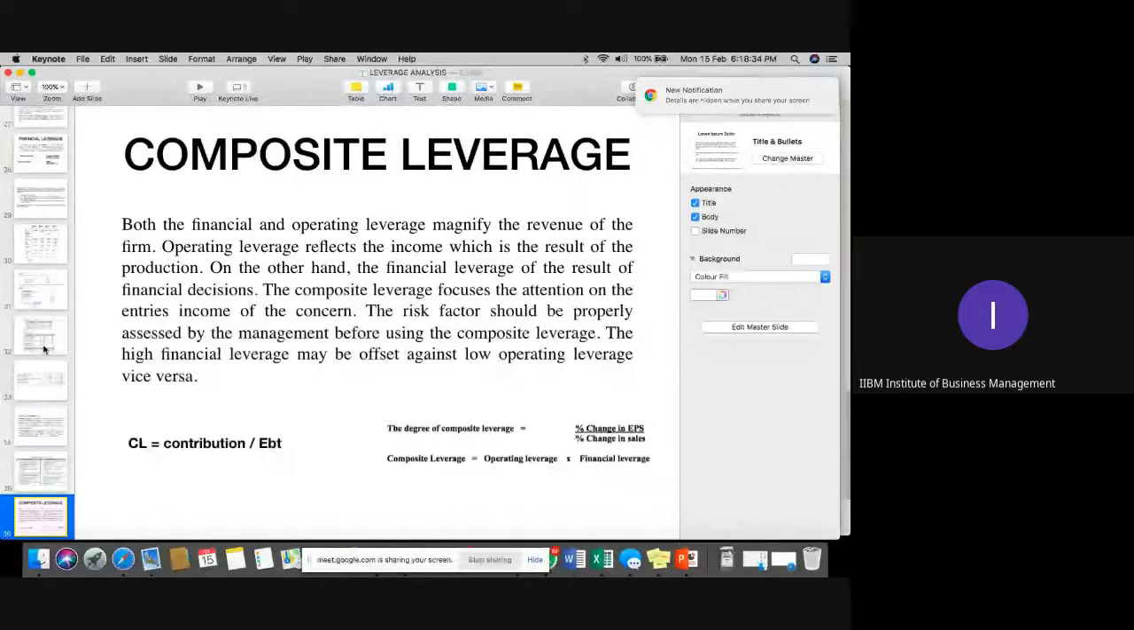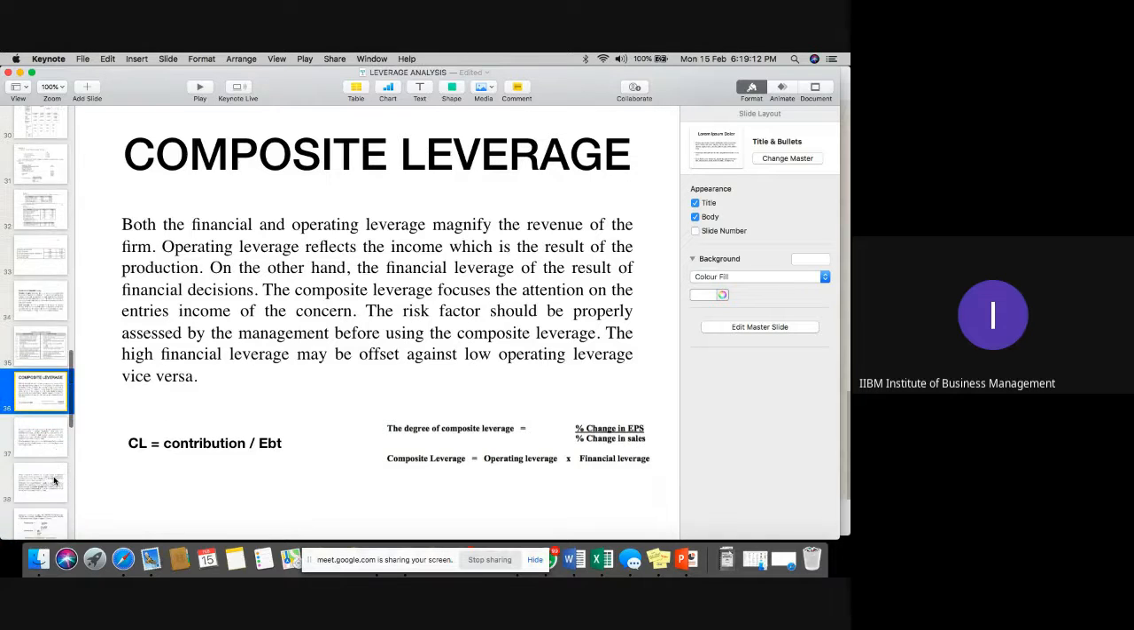Composite leverage is very simple actually. It is nothing but the multiplication of operating leverage and financial leverage. Composite leverage will guide you about the total burden on the company in terms of financial and operating expense, or how the financial burden and the operating burden are affecting the profitability of the organization. The formula for composite leverage is operating leverage into financial leverage, or contribution upon EBT, or percentage change in EPS upon percentage change in sales. Please note down these three formulas first, and then we'll discuss one basic question of all three leverages.